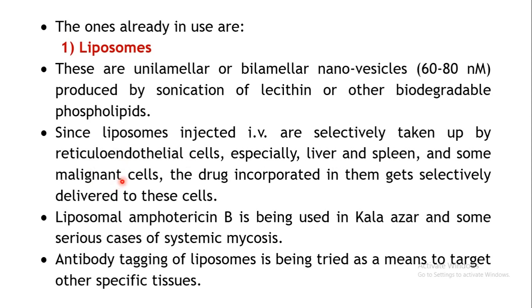So what you can do is you can incorporate specific types of drugs in these liposomes, so that these are delivered to specific types of cells. Cancer treatments can be targeted.